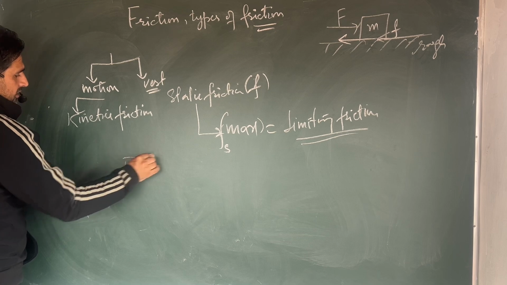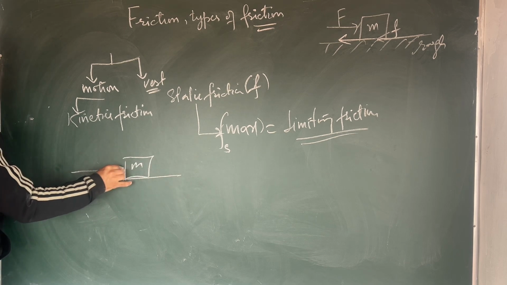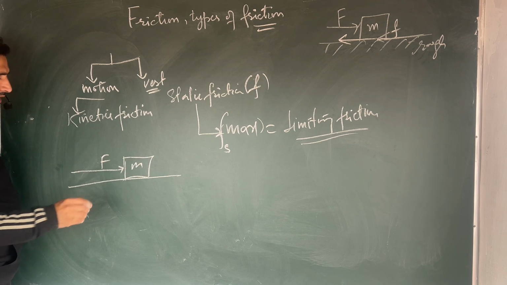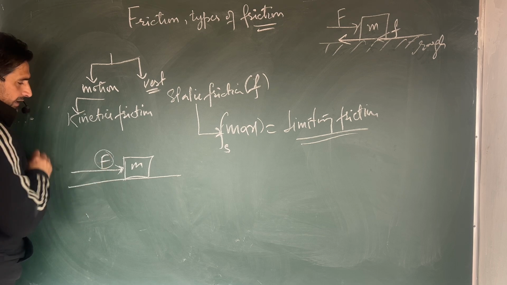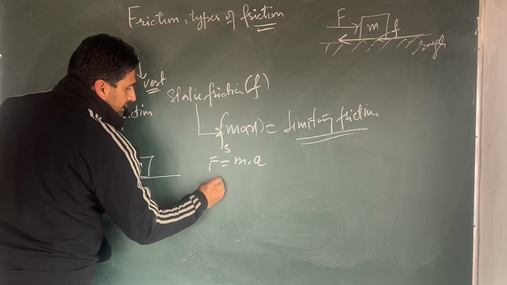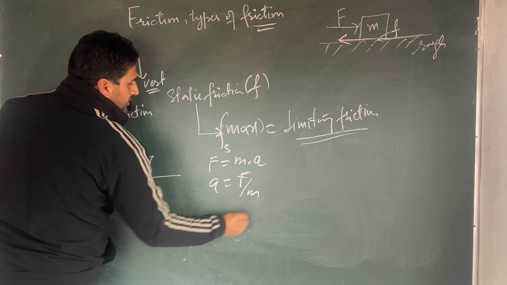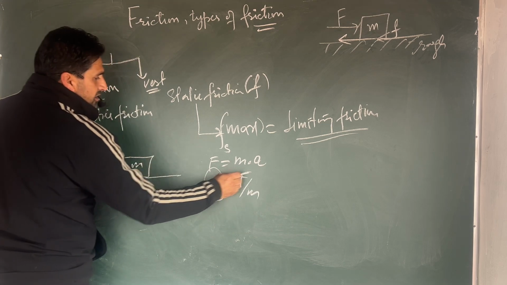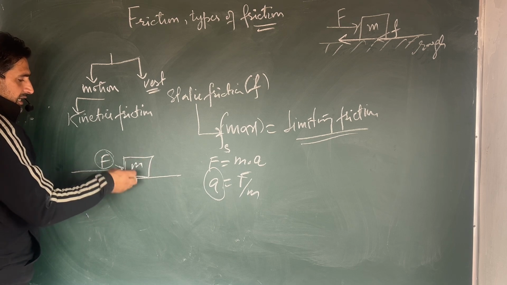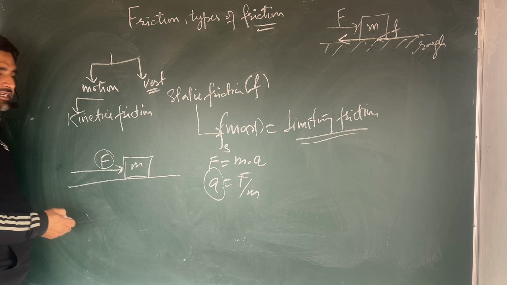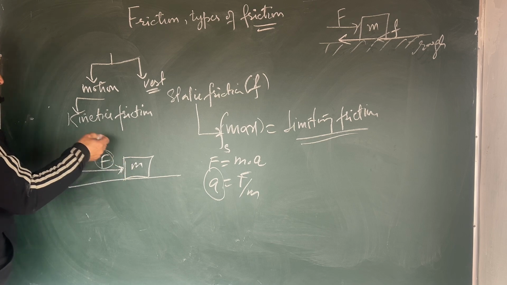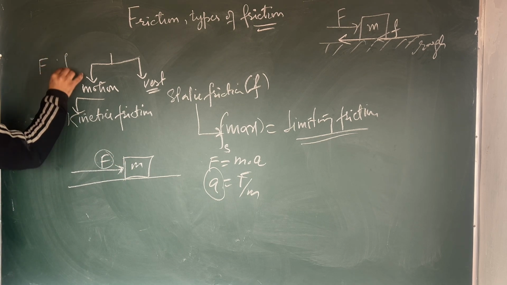Suppose there is a body of mass m and you are applying the force F. This body is not moving. Although when you applied F, according to Newton's second law, F is equal to ma, there must be an acceleration F by m. The object must move with an acceleration F by m. But this body is not moving, because it is producing a static friction. But as you increase F, the static friction also increases. With increase in F, your static friction also increases.